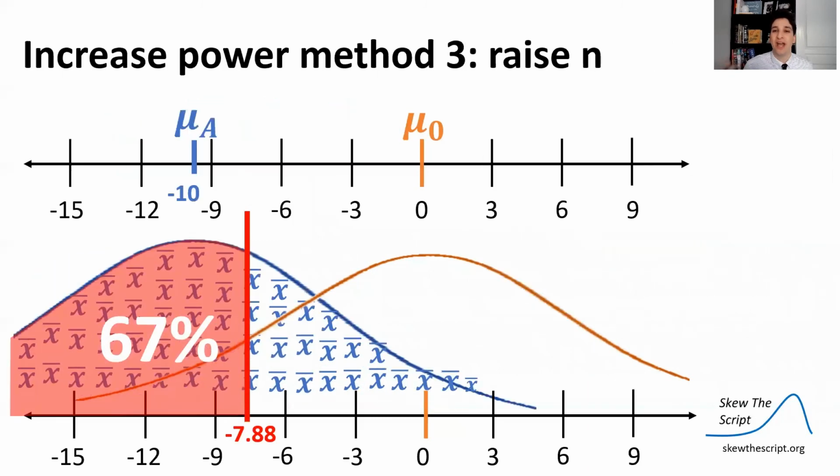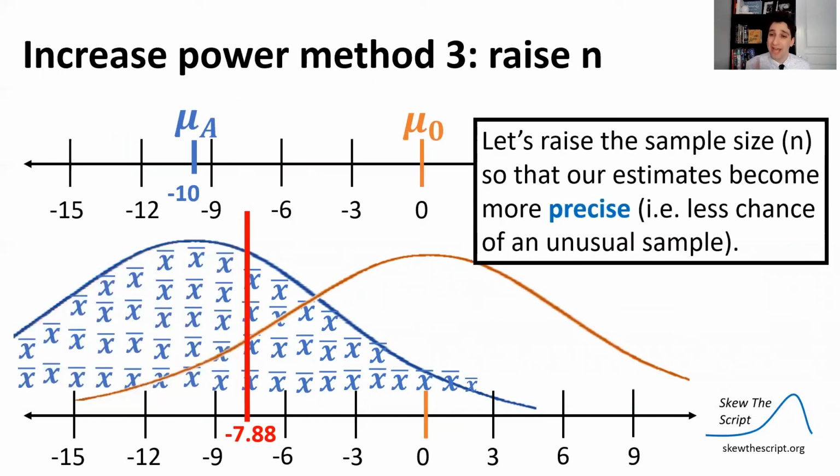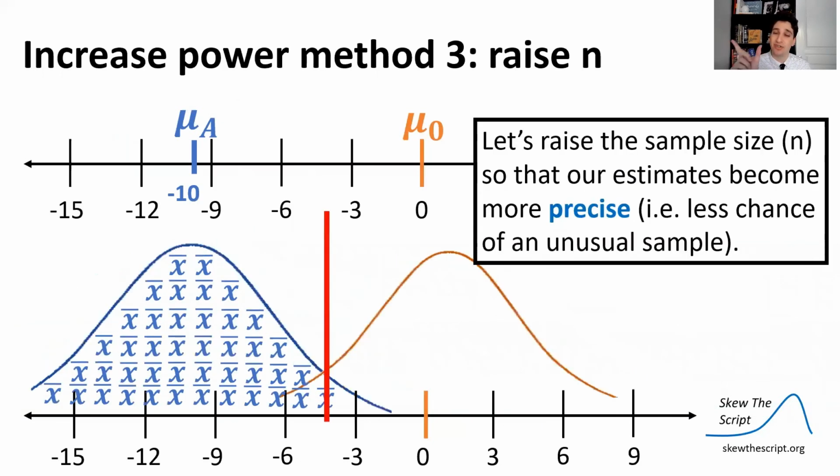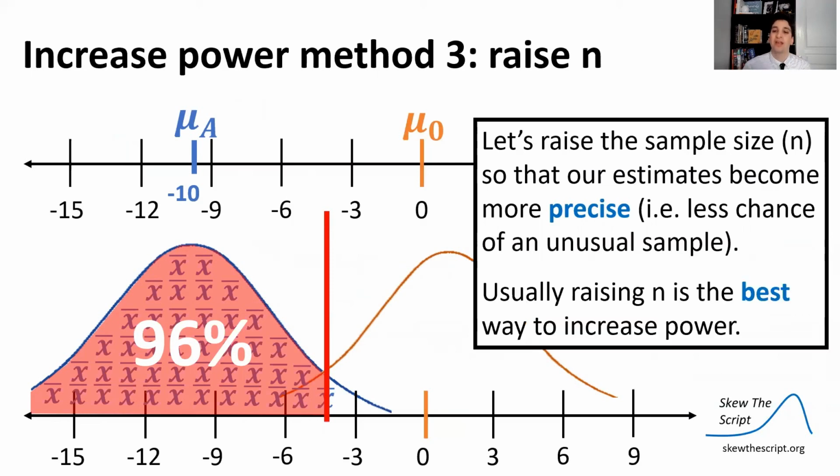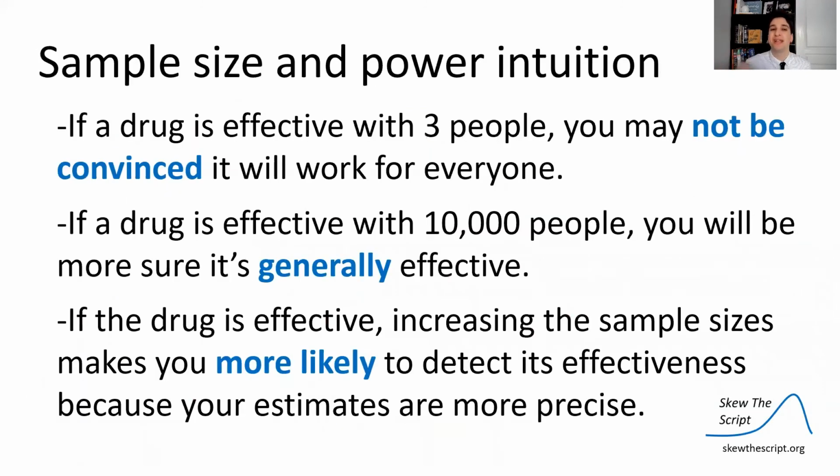So the best way, usually, as a statistician, that we can raise the power is to raise the sample size. Remember, raising the sample size makes your estimates more precise. These sampling distributions are going to shrink and become more narrow. And when that happens, you're going to get more precise means around that effect size of -10 and reject more often. So usually raising the sample size is the best way to increase your power. And this should make intuitive sense.